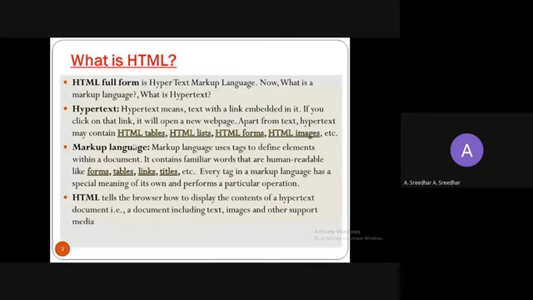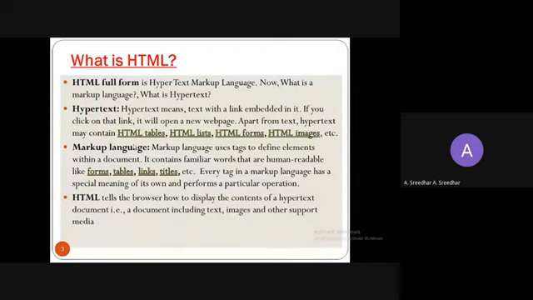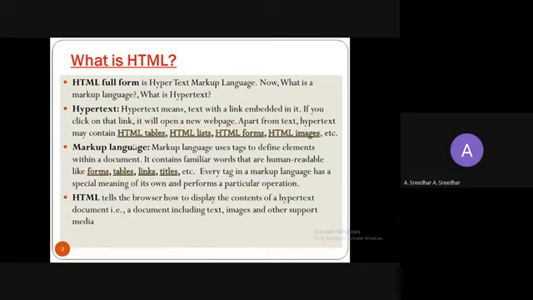So what is HTML? Generally the HTML abbreviation is Hypertext Markup Language, right? So what does it mean, the individual terms? Hypertext means a text with a link embedded in it. You already know that when you are using a Word document like Microsoft Word, there you can use one option like hyperlink.